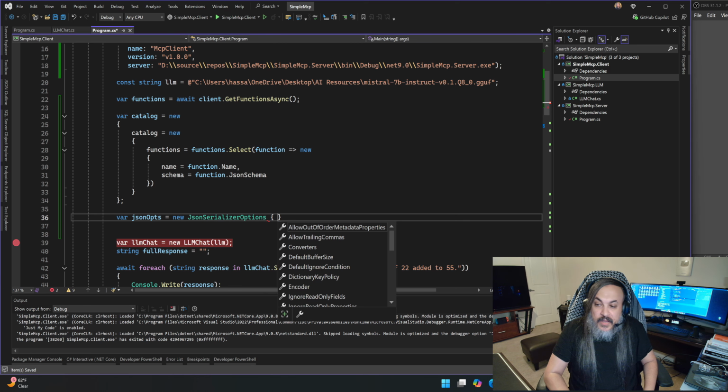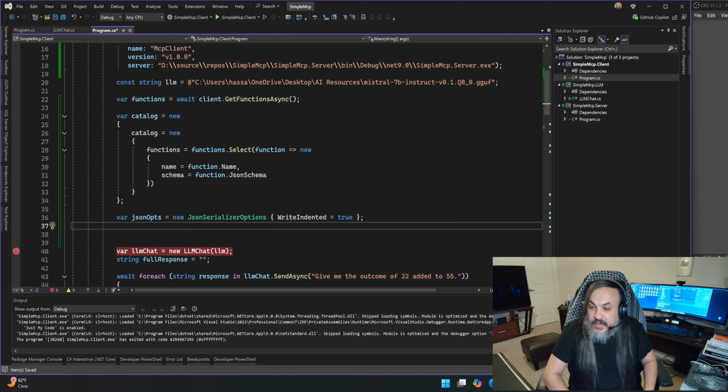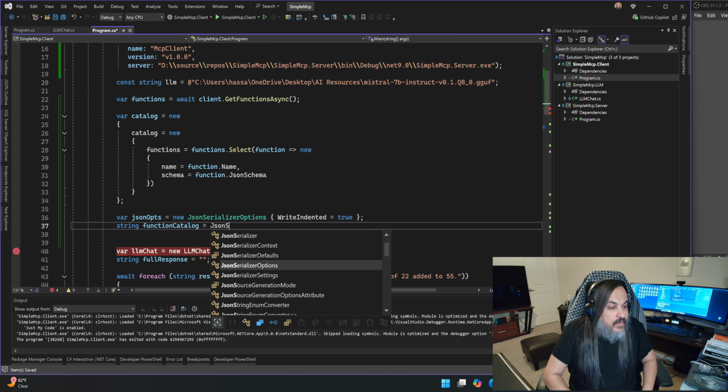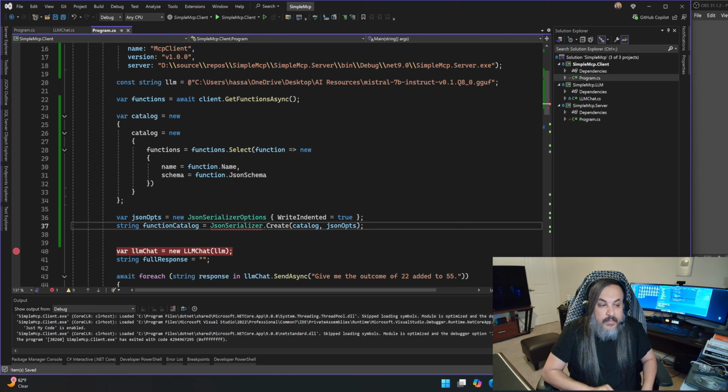I want the indentation here, so write indented. This is me saying make sure that the indentation happens. And then here is your function catalog, using JSON serializer, and then serialize the catalog with the JSON options like that.